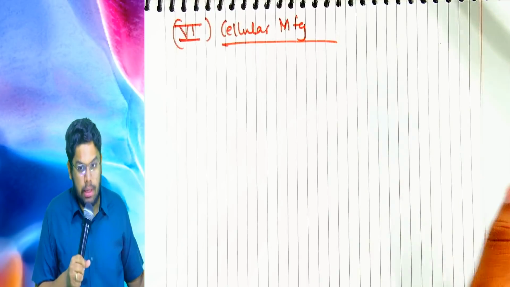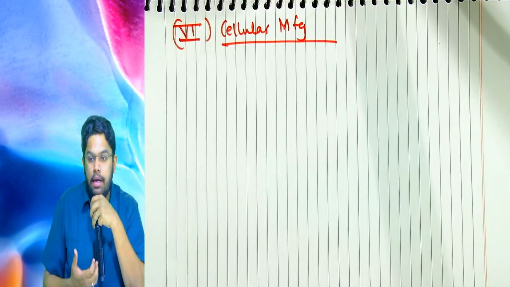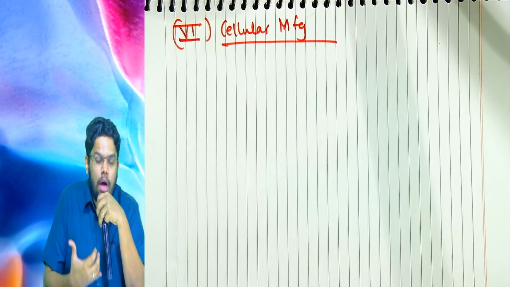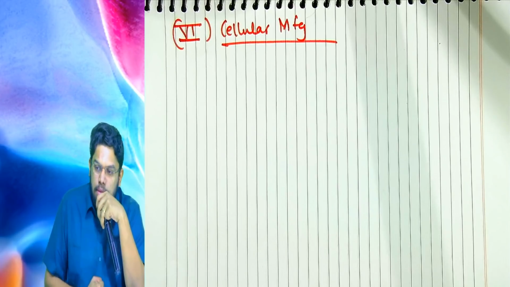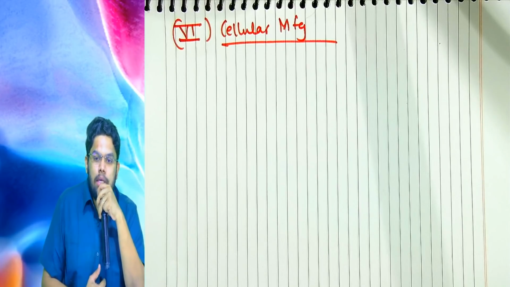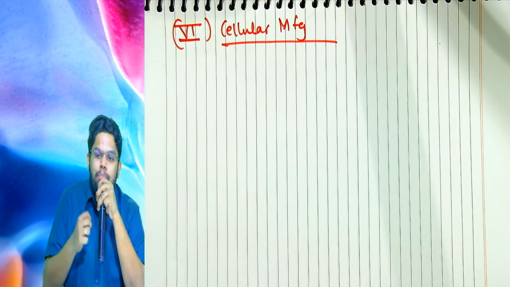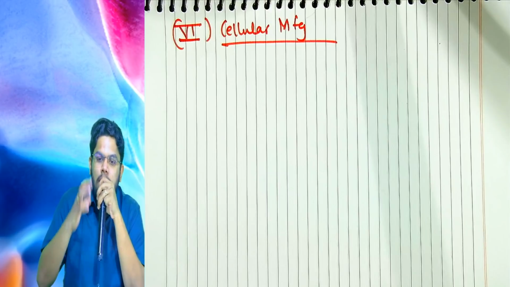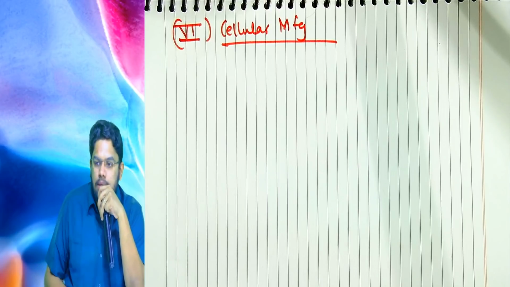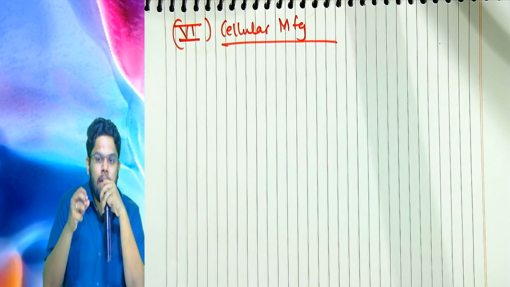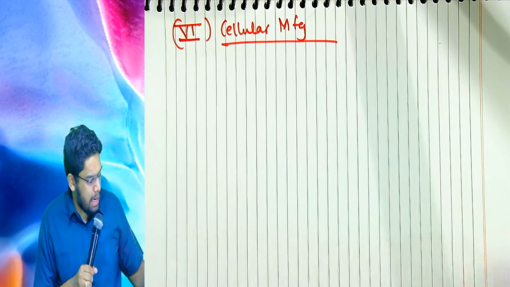Now, students are getting very scared. Cellular manufacturing means again theory. Again, there will be a lot of theoretical points. Do we have to memorize a lot? No, sir. Cellular manufacturing is one of the simplest but most interesting topics in Lean system. It is implemented in almost all industries, and therefore it's a practical concept.